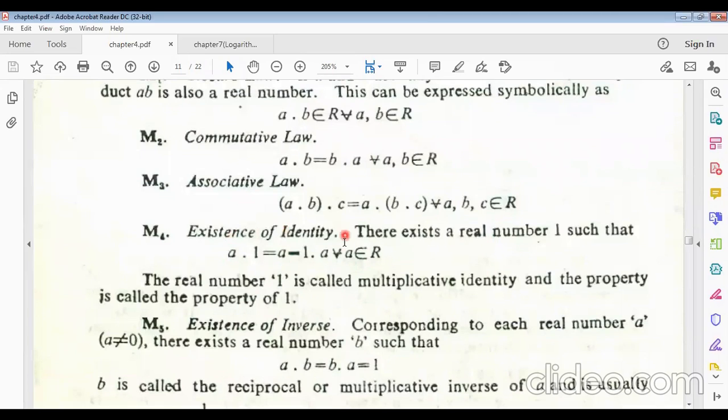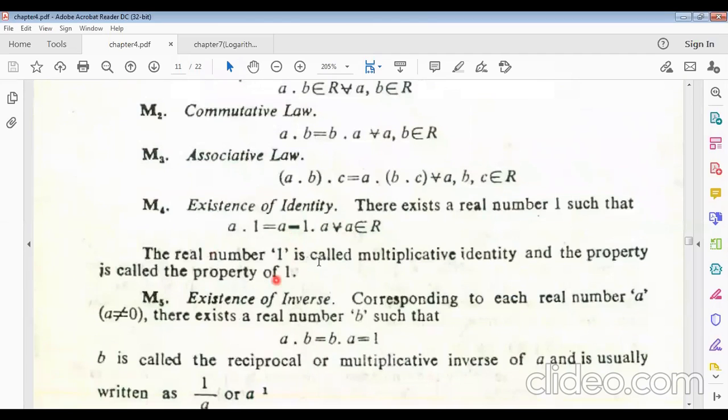Similarly, existence of identity. If we multiply 1 into each real number, that means a into 1 equals 1 into a equals a. That means 1 is a real number, and this is the existence of identity. The real number 1 is called the multiplicative identity, and the property is called the property of 1.